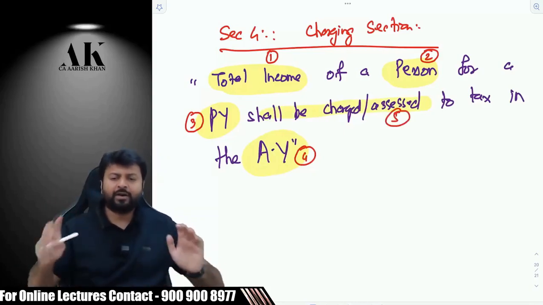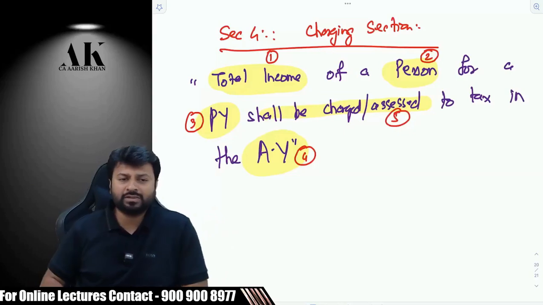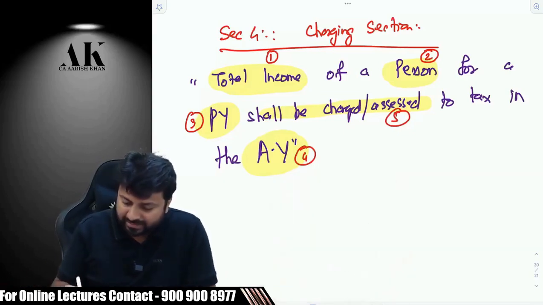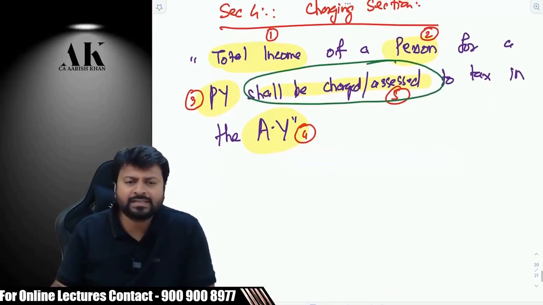Interpretation of these 5 points will complete the discussion of chargeability under the income tax law. I'll go step by step. I'm not in a hurry. First of all, I'm interested in this line. What do I mean by charged or assessed? When is income tax assessed? In which year? In the assessment year, right? In the previous year, we are going to compute the income. But in the assessment year, we are going to pay the tax.